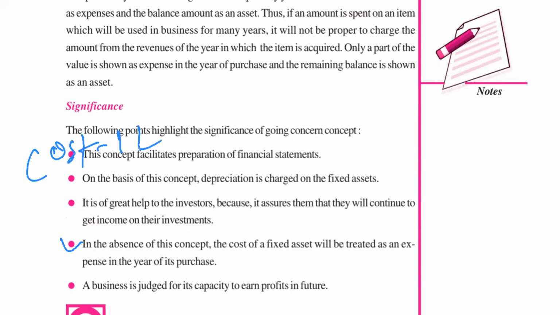We will charge 1 lakh as expense in the year in which the machine is purchased. जिस साल हमने मशीन परचेज किया उसी साल ही 1 लाख रुपया एक्सपेंस शो कर देंगे. But we are not doing like that. We are following this concept and we are showing 10,000 as expense every year. Okay, 10,000 as depreciation every year.